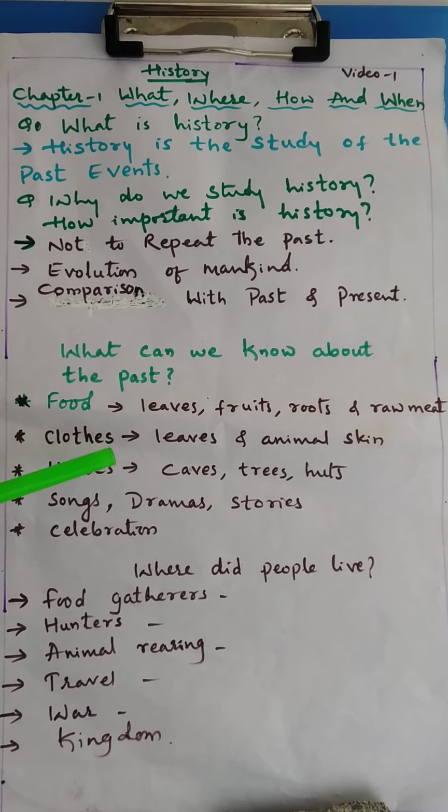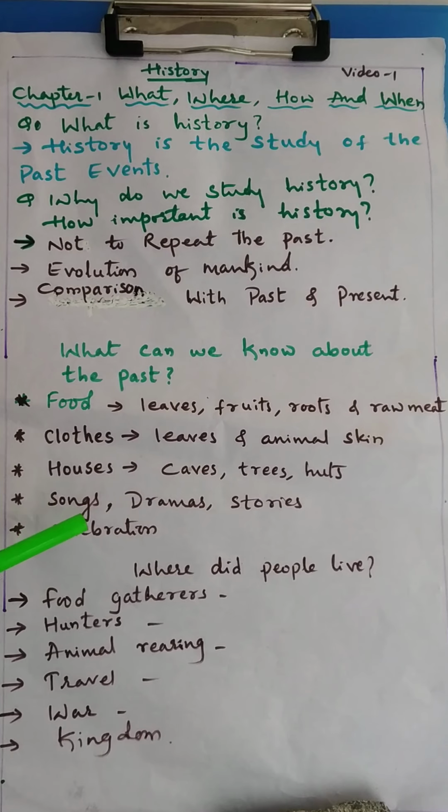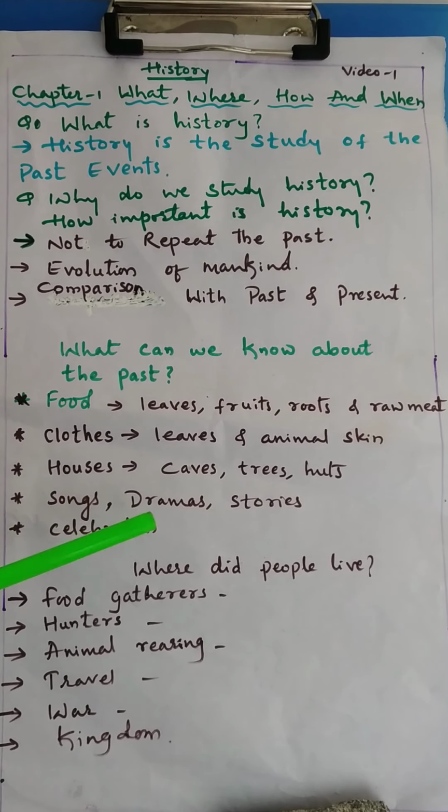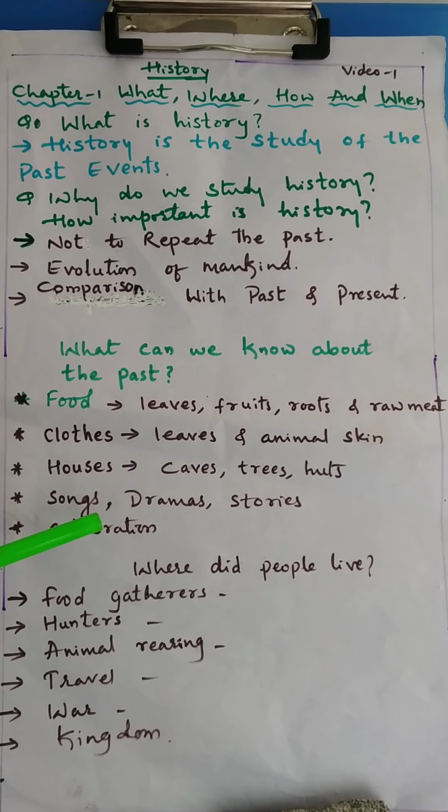The second one is clothes. Today we have a variety of clothes, but earlier, the early people used to wear leaves and animal skin. Then houses. Most of the early people used to live in caves, trees, or huts, made of thatched or dry grass. They even had their own entertainment with songs, dramas, stories, and some kind of celebration, which was a kind of recreation.